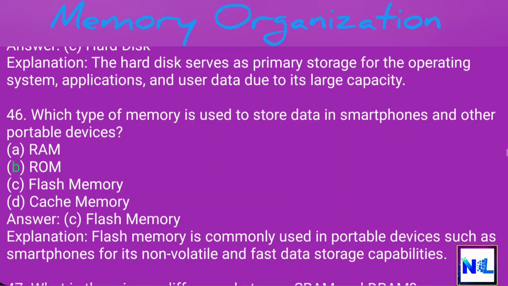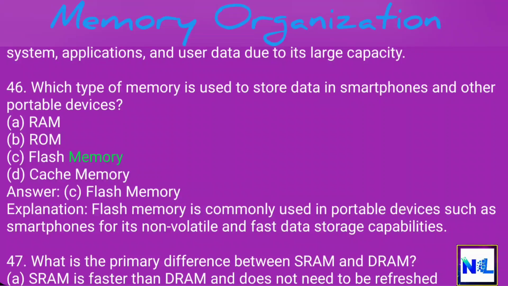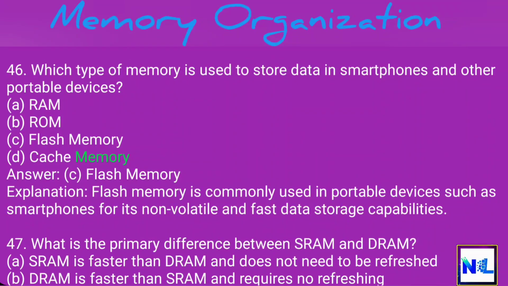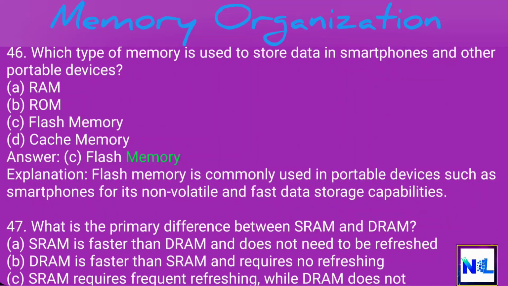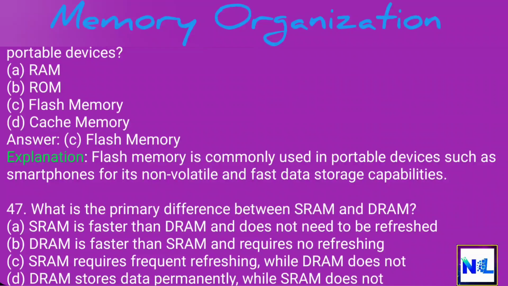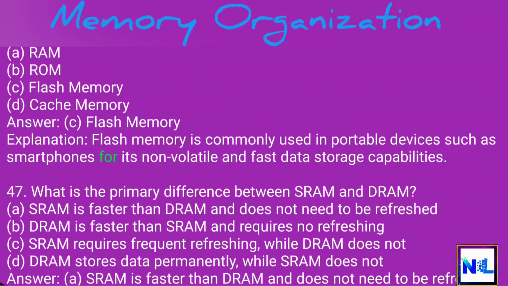A. RAM. B. ROM. C. Flash memory. D. Cache memory. Answer. C. Flash memory. Explanation. Flash memory is commonly used in portable devices such as smartphones for its non-volatile and fast data storage capabilities.